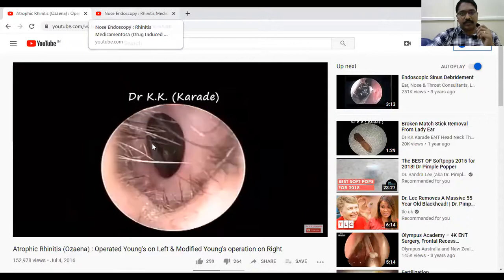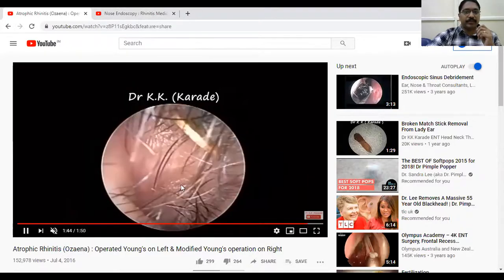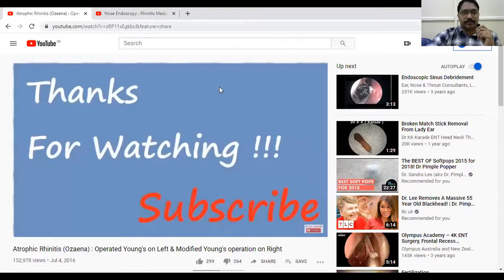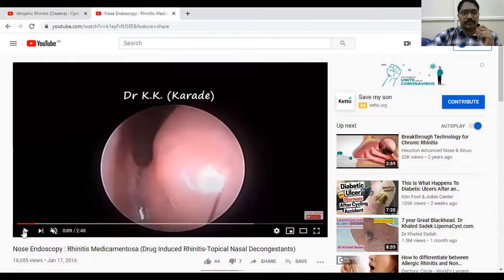Okay, this is a case where modified Young's operation is already done. Here, a complete Young's operation. I told you about the rhinitis medicamentosa condition here.